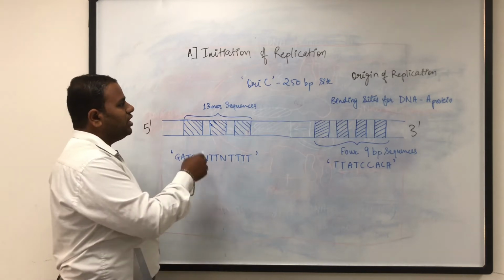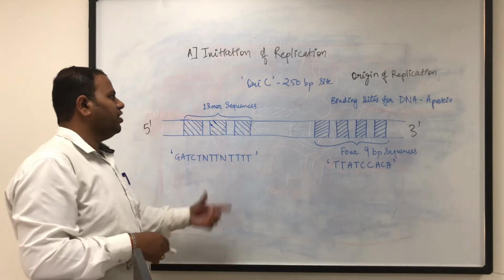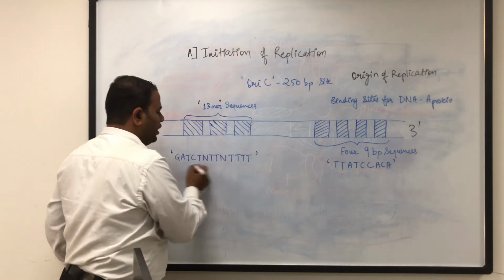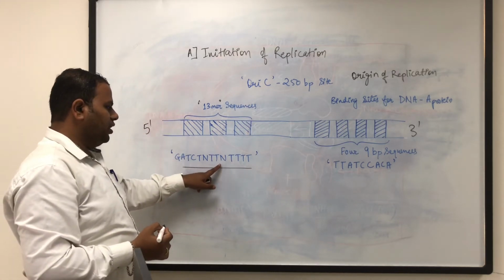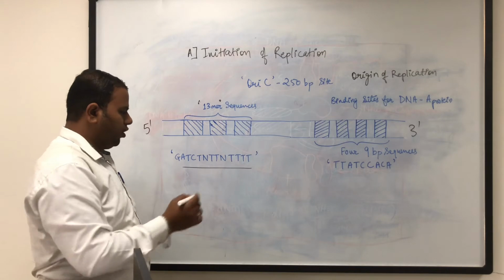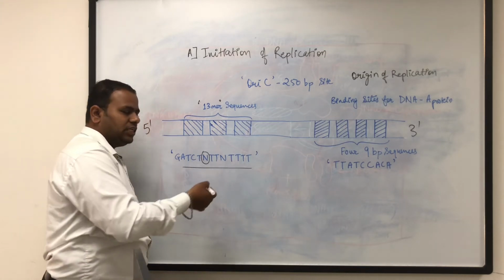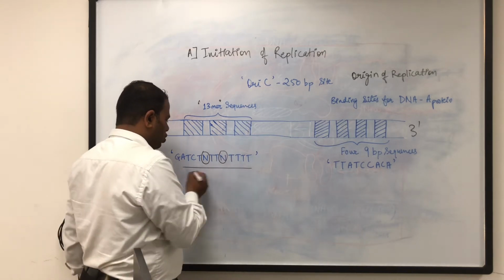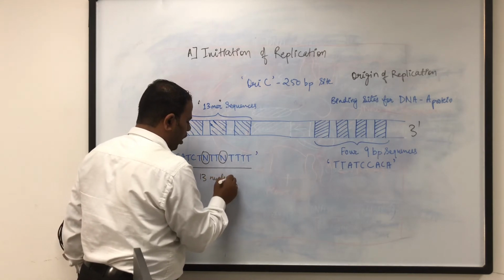Now let's discuss the origin of replication site. The origin of replication site has a 13-mer sequence. 13-mer sequence means this is a 13 nucleotide sequence, as you can see here, GATC TN TN 4T. Here the N denotes that it can be any nucleotide, A, T, G or C, so it is represented by N, and similarly at this position also. So this is a 13 nucleotide site.